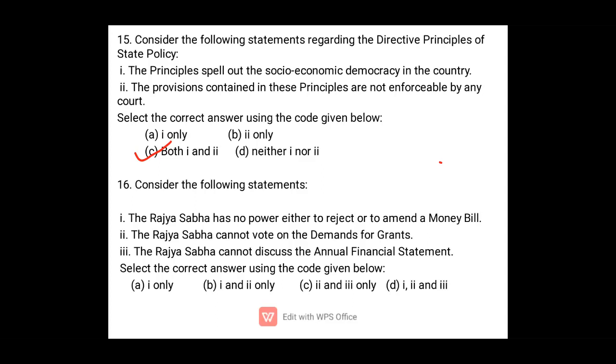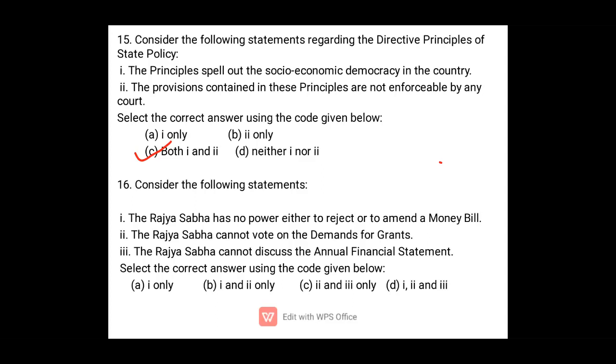If fundamental rights are violated, we can move to the High Court under Article 226, as well as to the Supreme Court under Article 32 for enforcement, and we can seek different writs like habeas corpus, mandamus, etc. But if directive principles are not followed or implemented by the government, we cannot move to the court, because if the government has resources, then it may implement them, but if there is a scarcity of resources, the government may not implement these principles. So here option C is the correct answer.